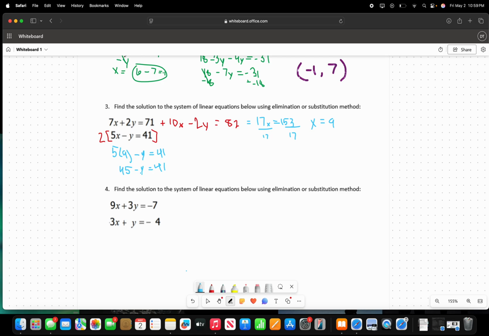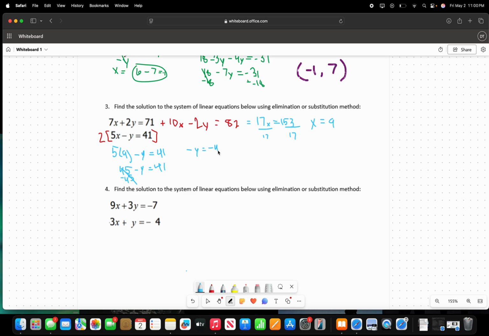Okay, so now we're going to try and get this by itself. In order to do that, I'm going to subtract 45, and that's going to cancel out. And what we do on one side, we have to do to the other. And I'm running out of space, so I'm just going to write it here. And it's going to leave me with negative y equals negative 4.